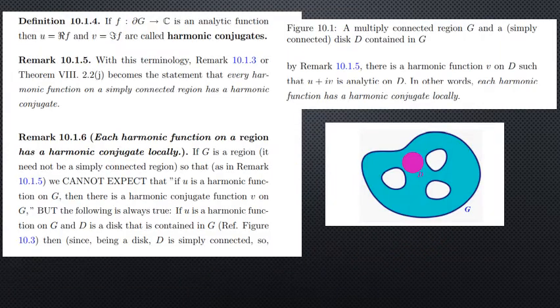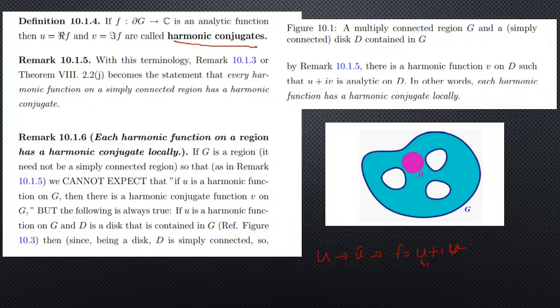Now come to the next result. Suppose U is a harmonic function and we can find a harmonic function V such that f equals U plus iV is analytic. Then we can say that V is the harmonic conjugate of U. And next remark: every harmonic function on a simply connected region has a harmonic conjugate. For any harmonic function on a simply connected region we can find a harmonic conjugate, and hence we can find an analytic function by joining these two harmonic functions.